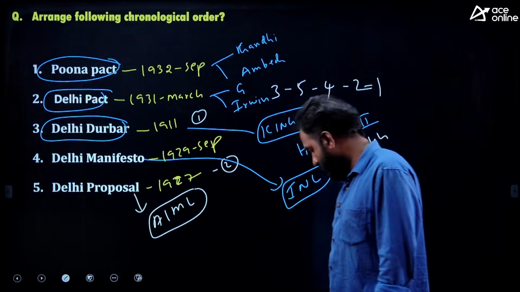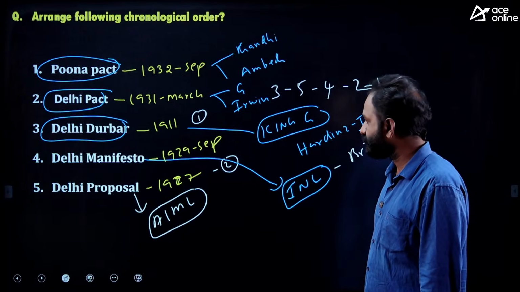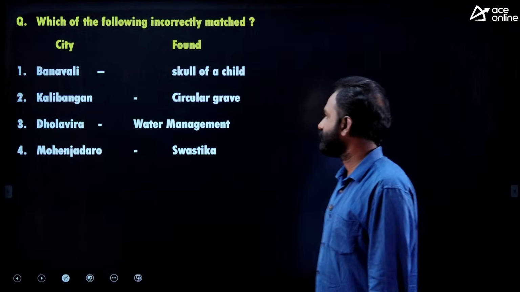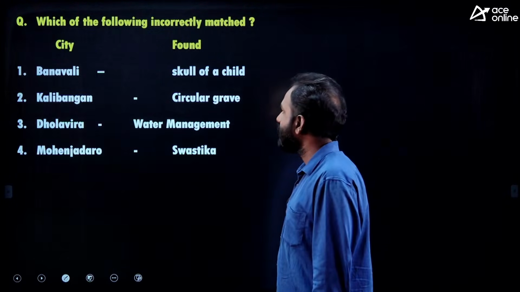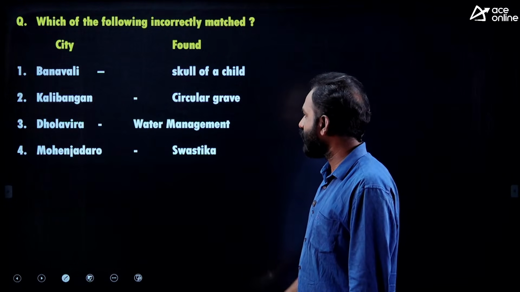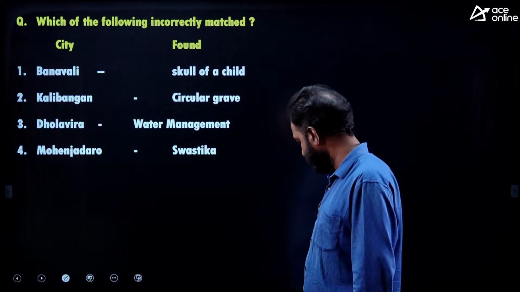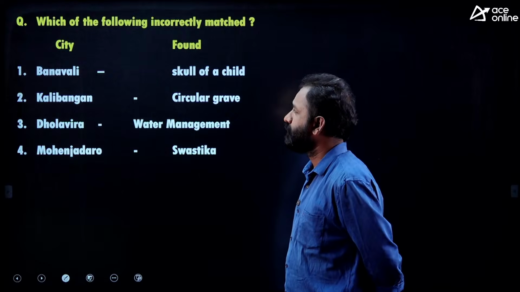Okay, right. Yes, Hanuma, 3, 5, 4, 2, 1 is the right answer. Next, see: which of the following are incorrectly matched? Banawali, skull of child; Kalibangan, circular grave; Dholavira, water management; and Mohenjo-daro, swastika. What is the right answer? I am waiting for this answer.